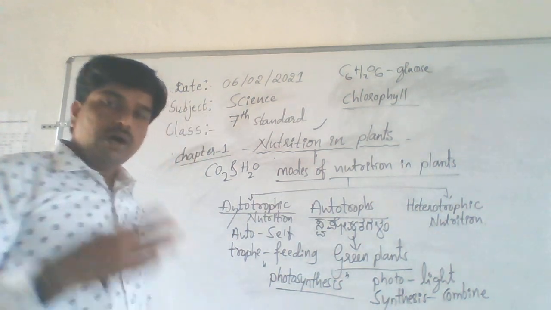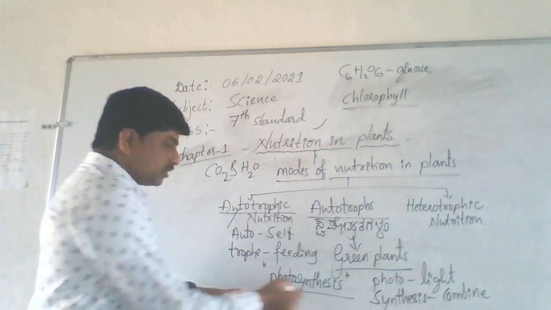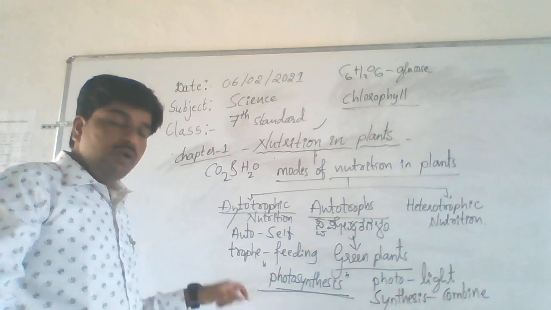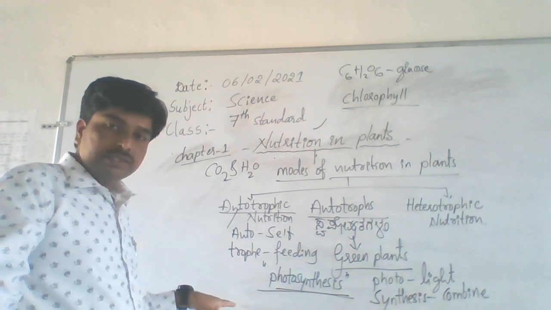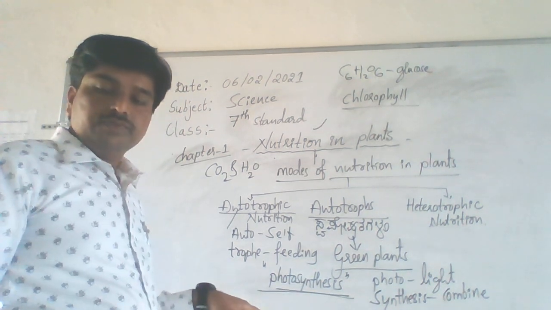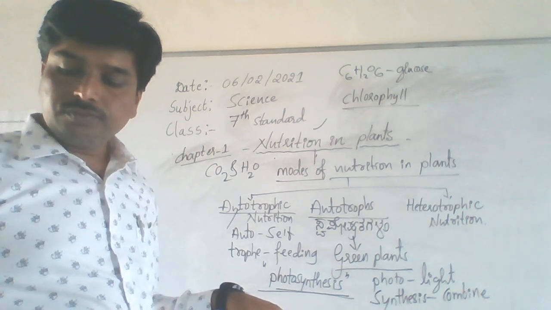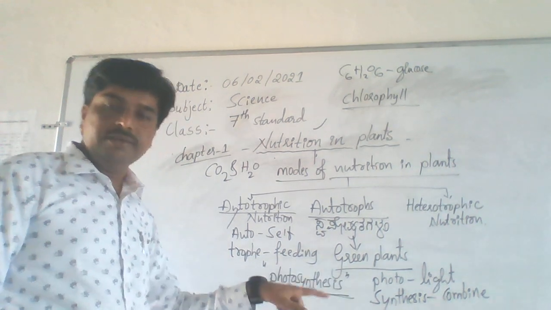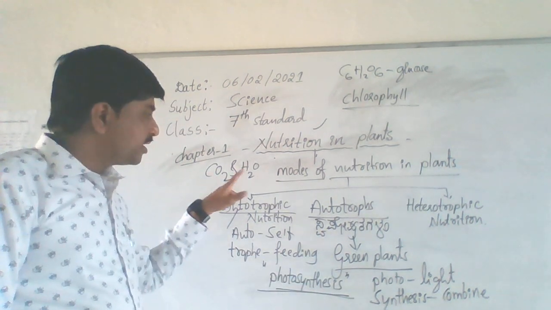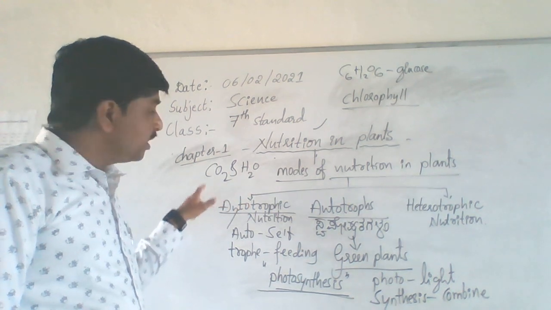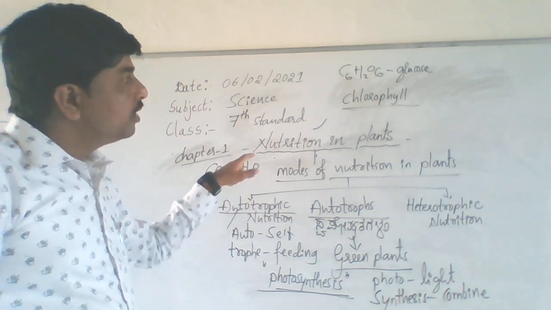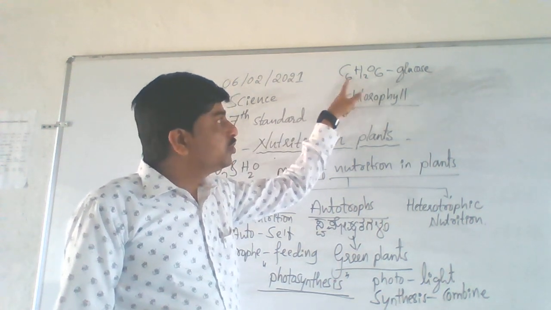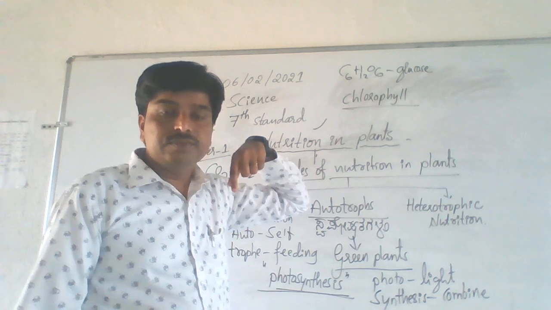And question is how plants prepare food? By the process photosynthesis. Understand? See, photosynthesis means photo means light, synthesis means combine. What do they combine? Carbon dioxide and water. By combining carbon dioxide and water, they prepare glucose. We use this glucose as food.